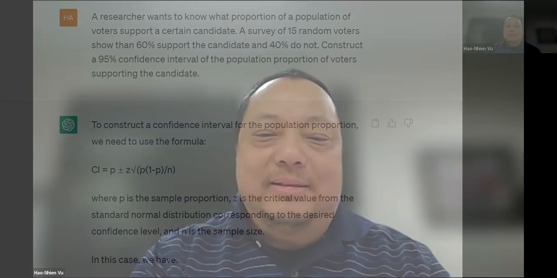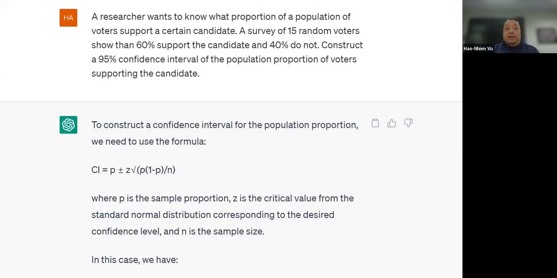So with the thanks of AI, which makes a lot of mistakes, I will show you what happens when conditions are not met. So here we go. I get on ChatGPT and I ask it a statistics question. A researcher wants to know what proportion of a population of voters support a certain candidate. A survey of 15 random voters showed that 60% support the candidate and 40% do not. Construct a 95% confidence interval of the population proportion of voters supporting the candidate.